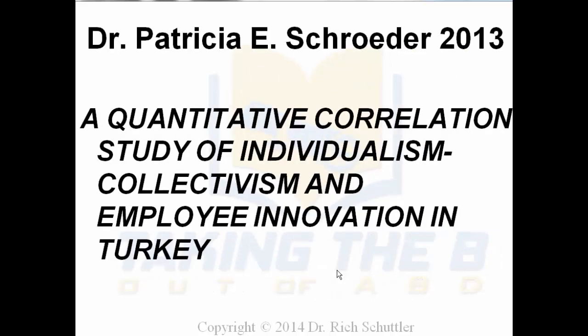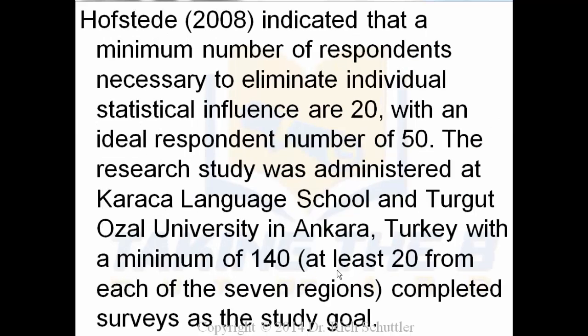Patricia Schroeder, in her 2013 dissertation titled A Quantitative Correlation Study of Individualism, Collectivism, and Employee Innovation in Turkey, shared information about her population and sampling in this manner. She wrote, Hofstede indicated that a minimum number of respondents necessary to eliminate individual statistical influence are 20, with an ideal respondent number of 50. The research study was administered at Karaka Language School and Turgut Özal University in Ankara, Turkey, with a minimum of 140, at least 20 from each of the 7 regions, completed surveys of the study goal.